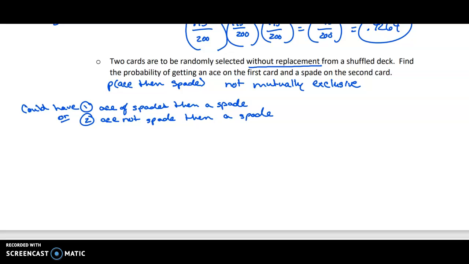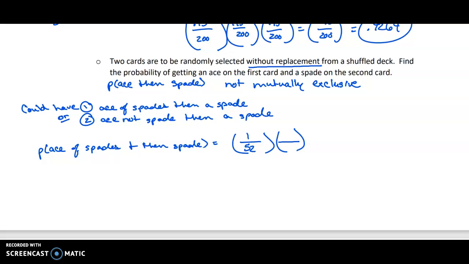So let's go with that first scenario. So the probability is ace of spades and then a spade. So ace of spades in the deck, there's 1 of them out of 52. This is a multiplication rule because I am finding the probability this happens, and then I'm choosing another card, so I'm choosing 2 cards here. So we're doing it without replacement.